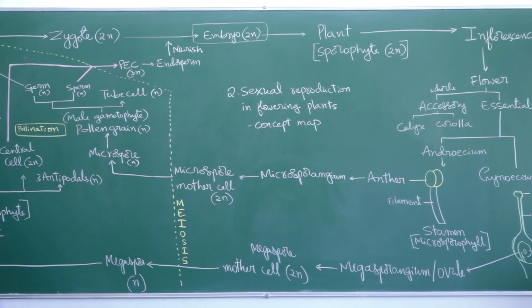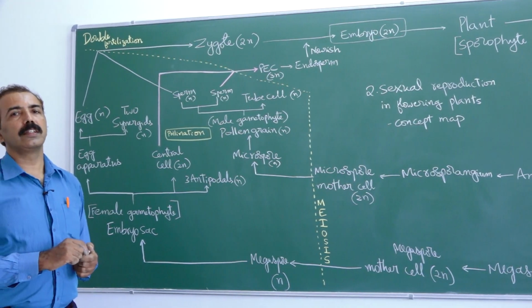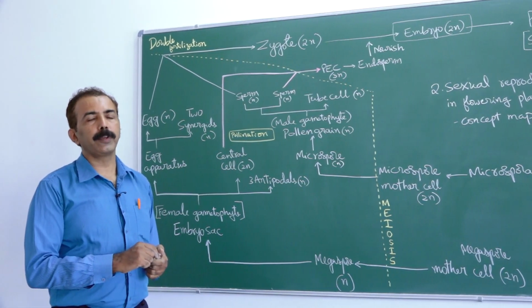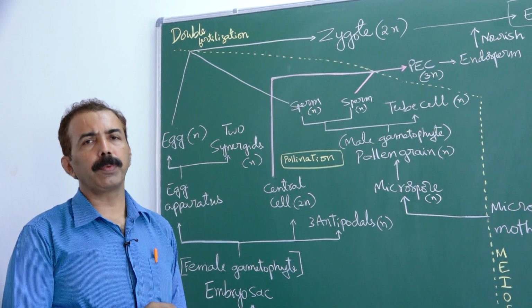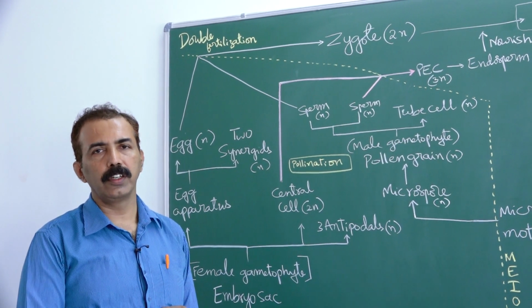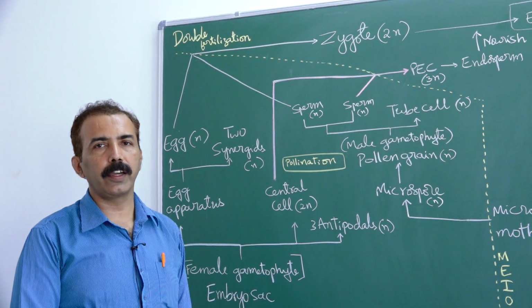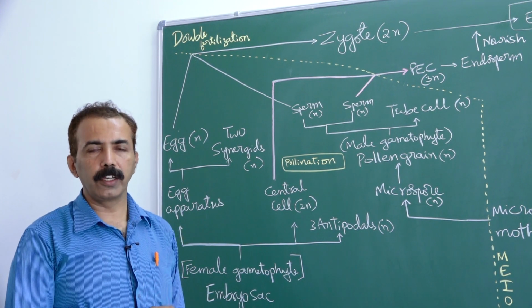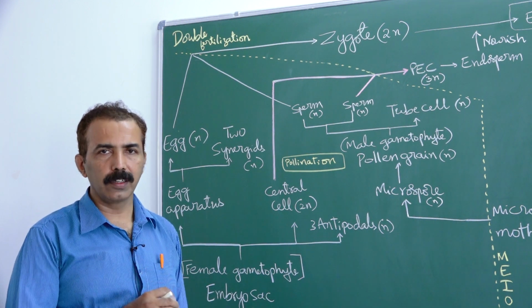In total, we studied 5 topics in this chapter. Topic number 1, structure of flower. Topic 2, pre-fertilization, structures and events. Topic 3, double fertilization. Topic 4, post-fertilization events. And topic 5, apomixis and polyembryony, a special case noticed in some of the crop plants.